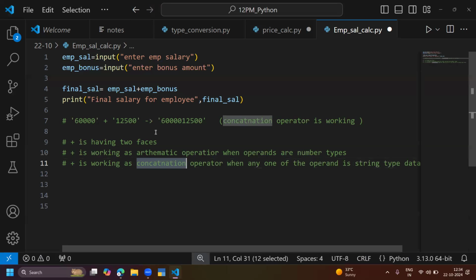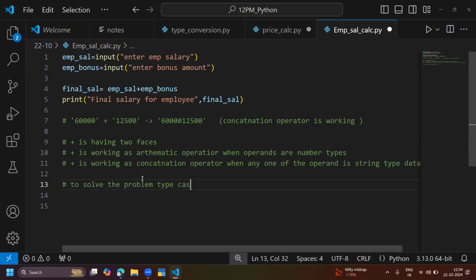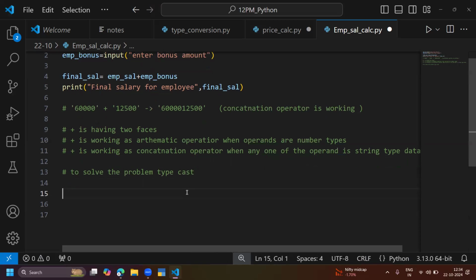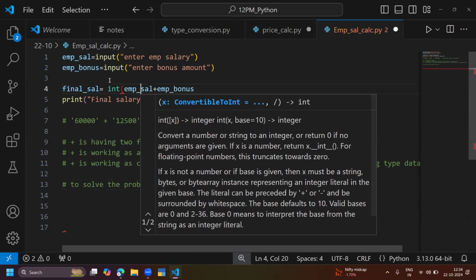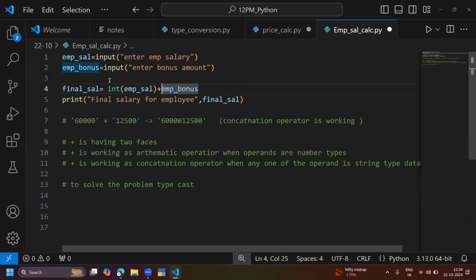So finally, I want to see the output as something like 72,500. How to see the 72,500? This is a problem actually. To solve the problem, we need typecast or type conversion. So what is the solution for this? Just convert this one to int of emp salary, then int of emp bonus.